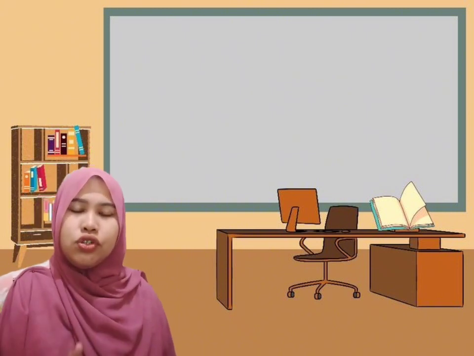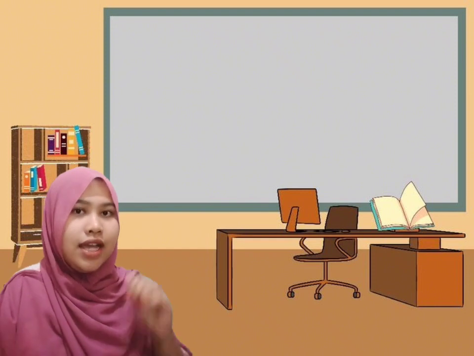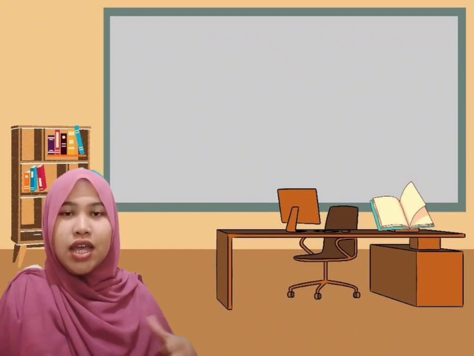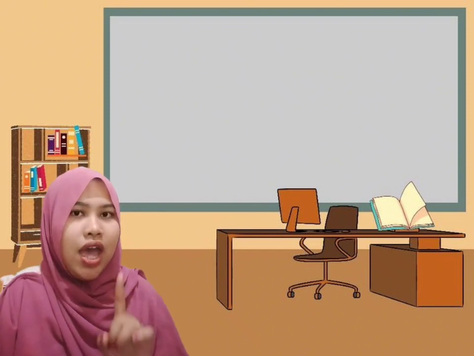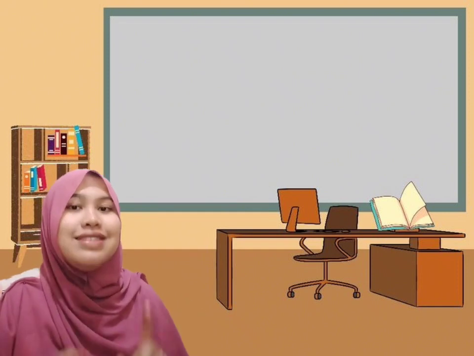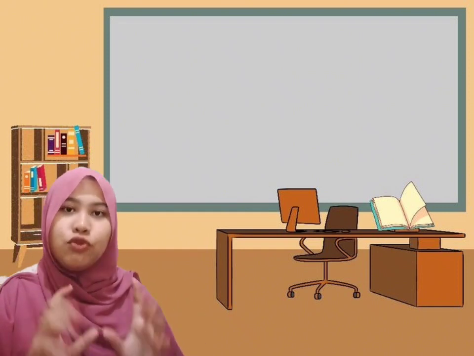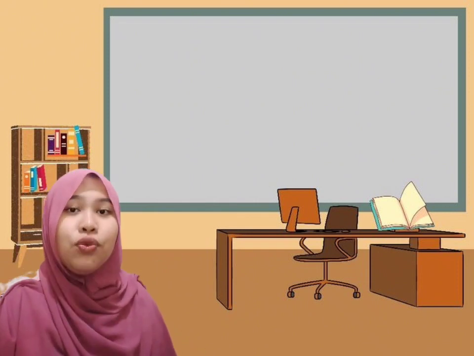And guys, you have to know that uncountable nouns don't have two forms like countable nouns in the previous explanation. Uncountable nouns just have one form. So that's why you have to add quantifiers and measure words in the very front of uncountable nouns. So how is the form of quantifiers or measure words?